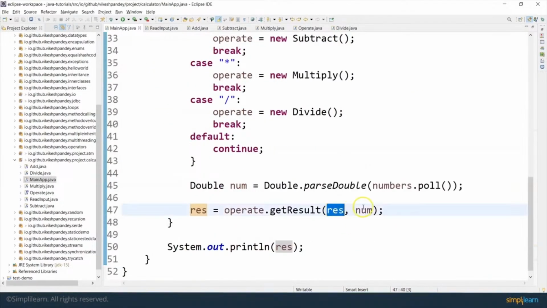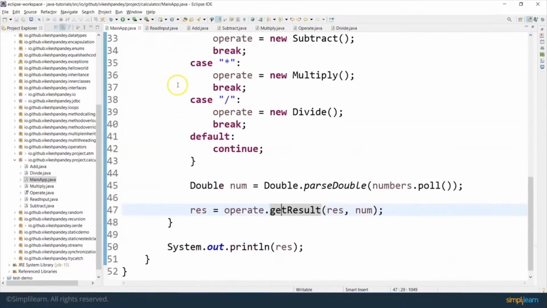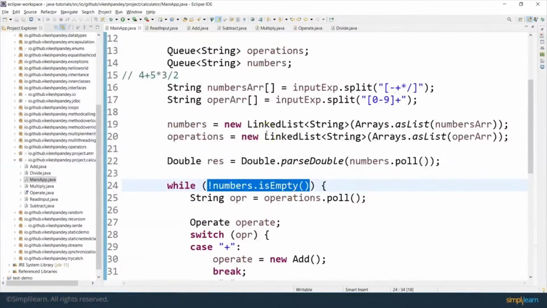So res will be 9 here and num will be 3 here. And when you call operate.getResult, the multiply class's getResult will get called and it will say 9 into 3, which will become 27. It will again go back to this particular line and check if the numbers queue is now empty. No, it is still not empty because we still have one element left.